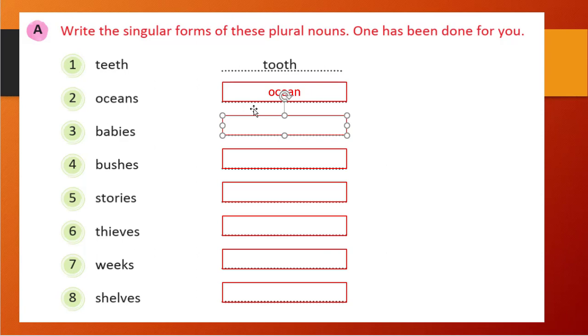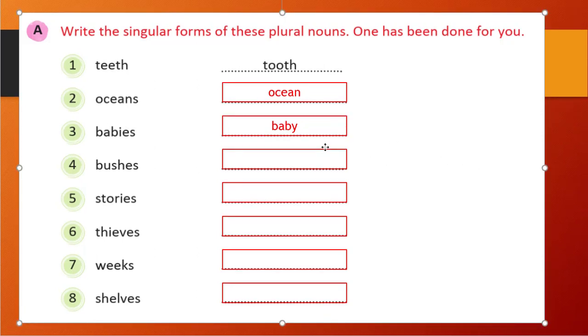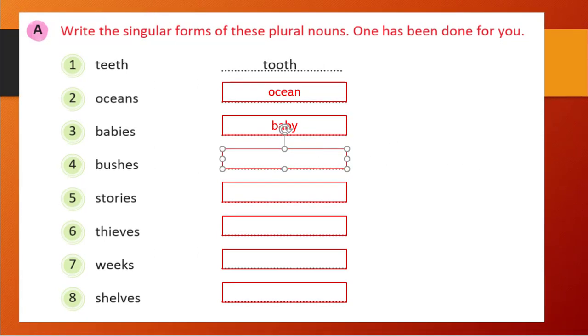So here we will remove the ies and we will put y. So that will be our correct answer. So it will become baby. Right. So let's see the next one. Bushes. See here, es is given. So we will remove that es and we will write our singular form, that is bush.